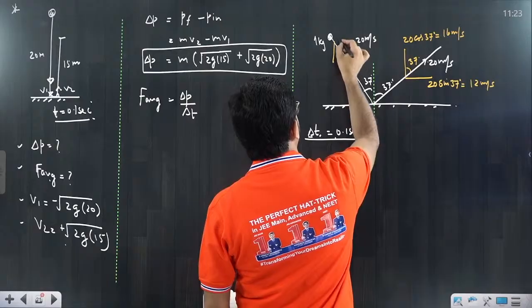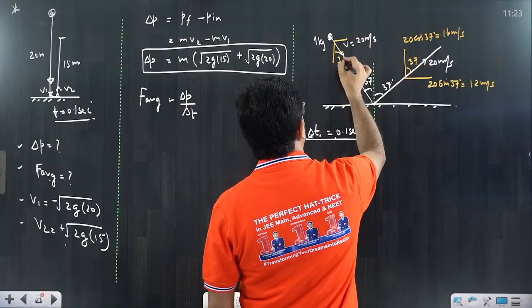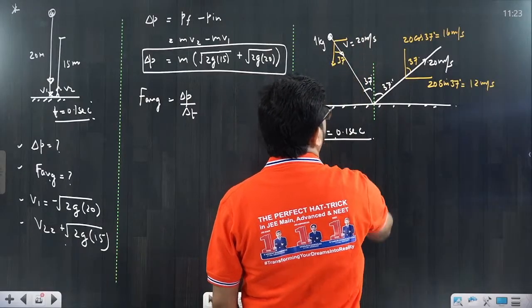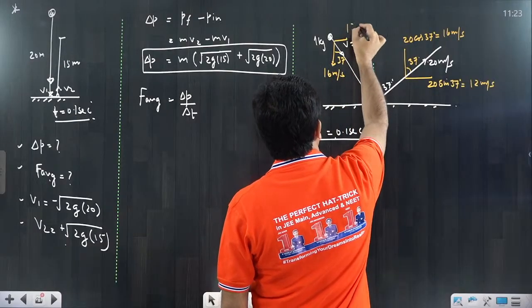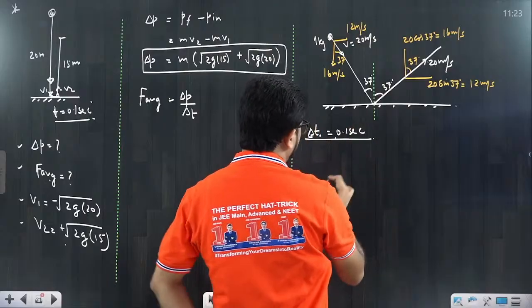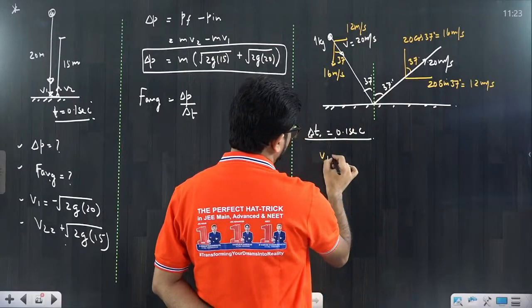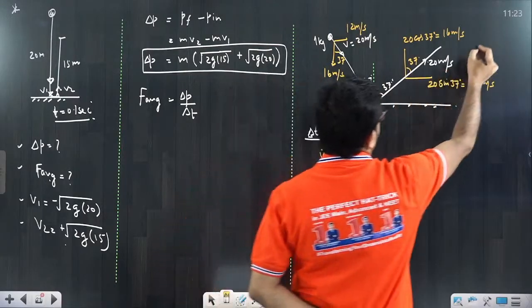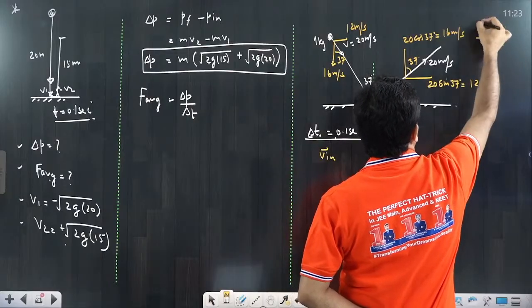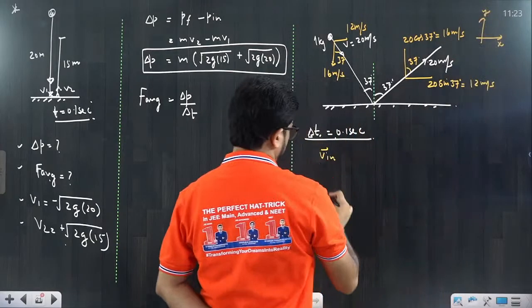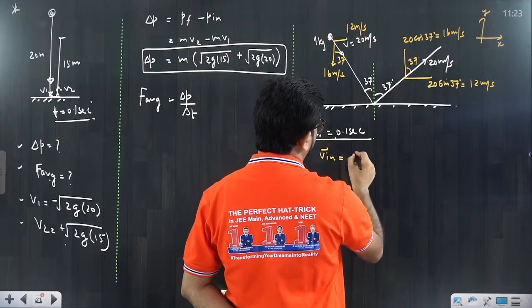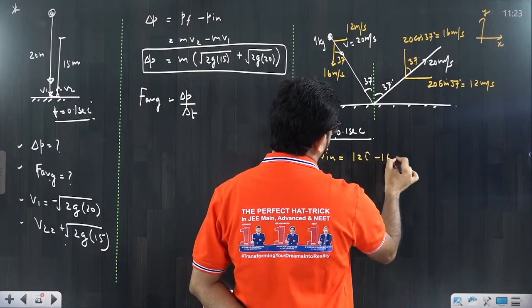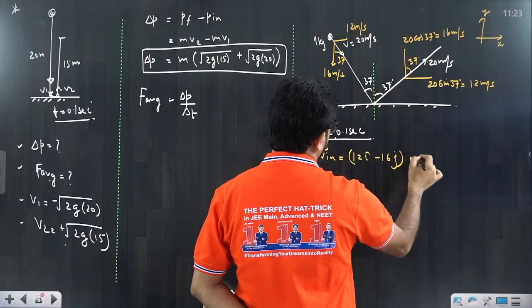Here also you can take the two components, that would be 37 only. So how much is it, beta? 16 meter per second. It would be 12 meter per second. If you write v initial, I am taking this direction as the x-axis and this as the y-axis, beta. So the initial velocity would be 12 i cap minus 16 j cap meter per second.